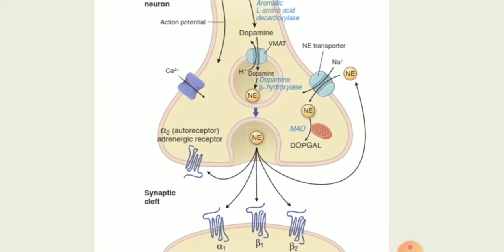Now you have some receptors over there. One is alpha 2, and another, which is not shown here, is beta 2. They are like a check valve. Alpha 2 will check the release of norepinephrine, so an alpha 2 agonist will be effective in blocking the release of norepinephrine, whereas beta 2 will increase the release of norepinephrine. These are autoreceptors and presynaptic receptors.